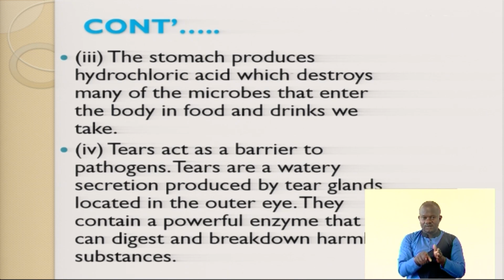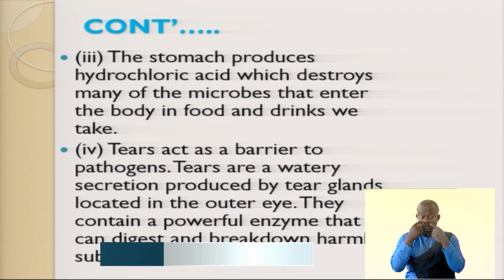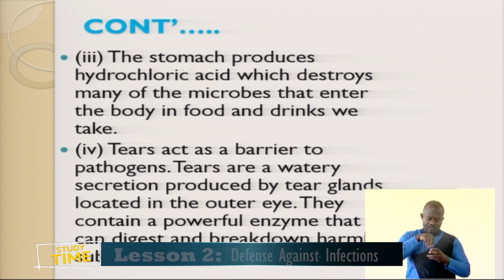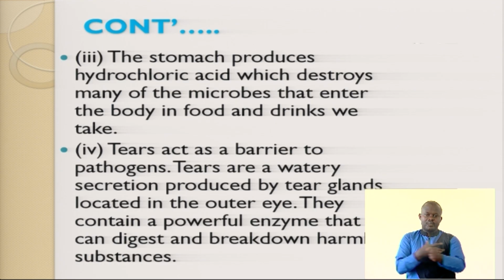Tears are watery secretions produced by the tear glands located in the outer ear. They contain powerful enzymes. These tears are very important because they contain powerful enzymes that can digest and break down harmful substances. So these harmful substances can be broken down by the tears because they contain enzymes.